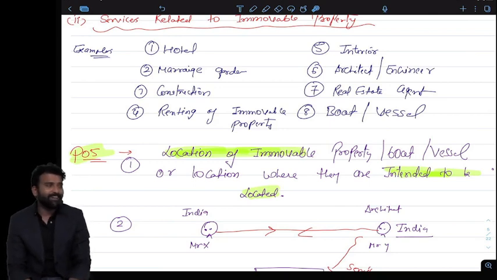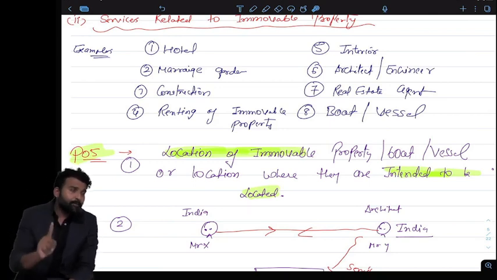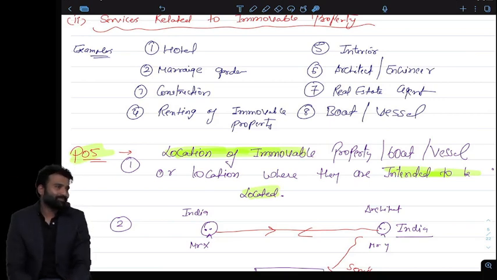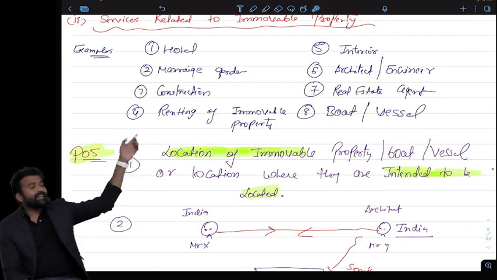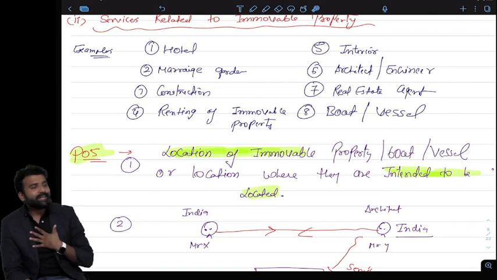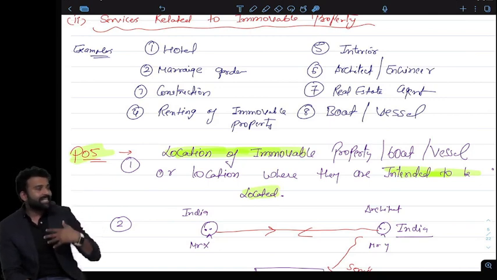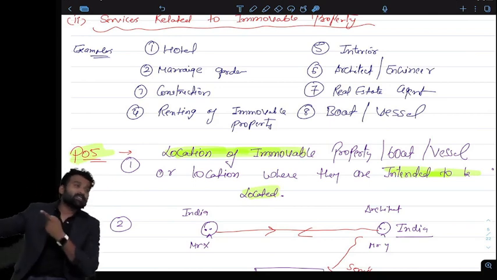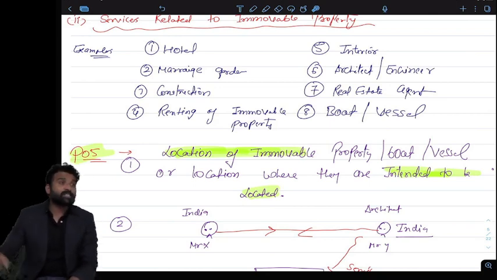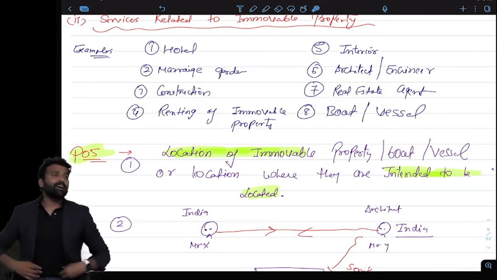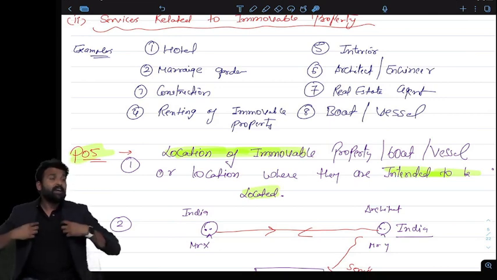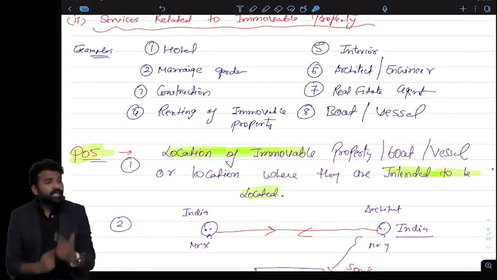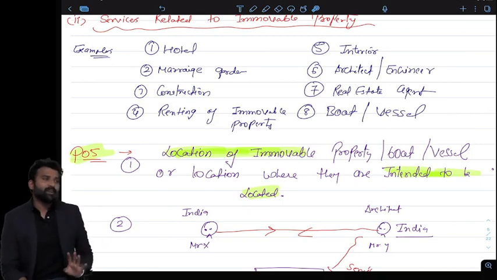Only one exception here. If the immovable property is outside India, like I am an architect or interior designer, I am hired by a company in India, but the hotel they are constructing is in Dubai. So I am in India, they are in India, the transaction is in India, but the property is outside India. Now I cannot look at it like it's an export. I cannot say that location of property is outside India, so it's an export, place of supply will be outside India. If the hotel or the property is outside India, then I will switch over to general rule.